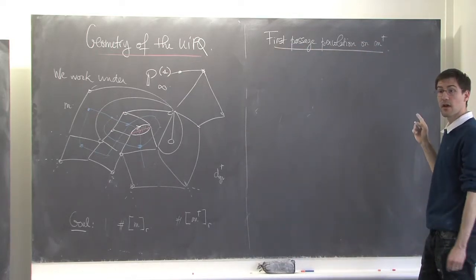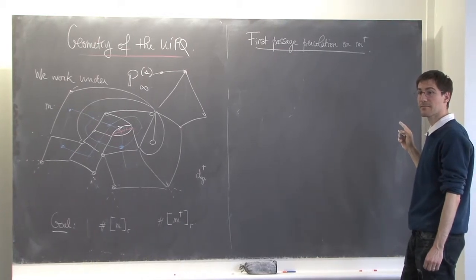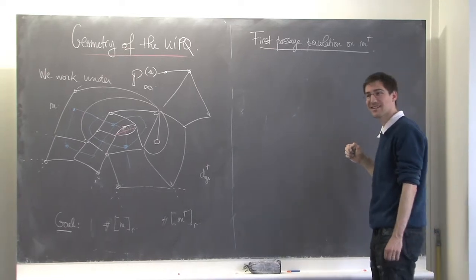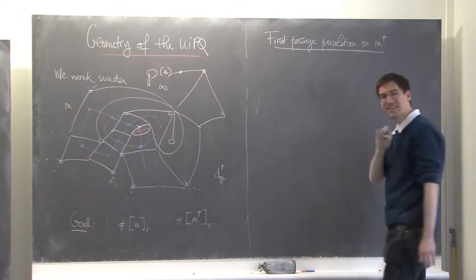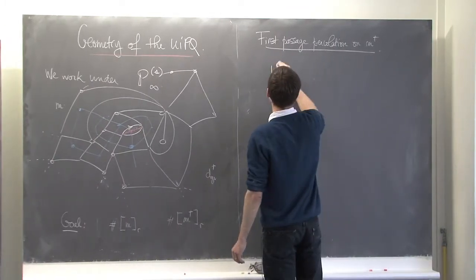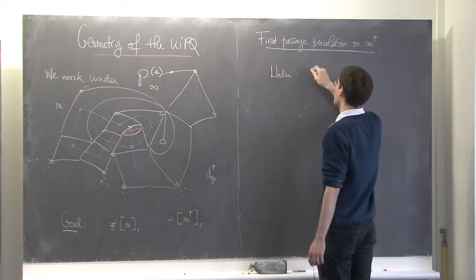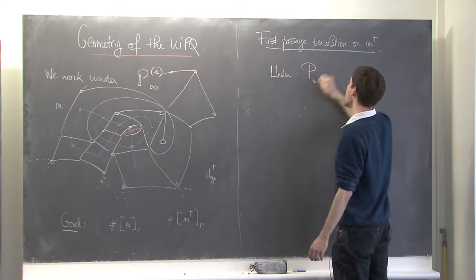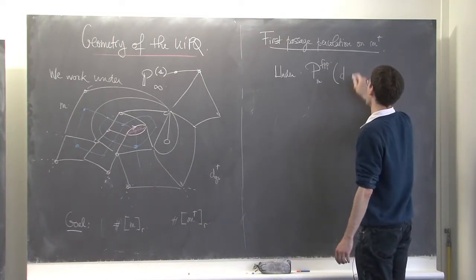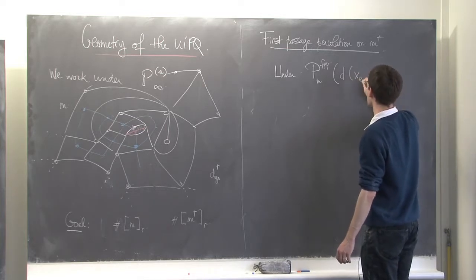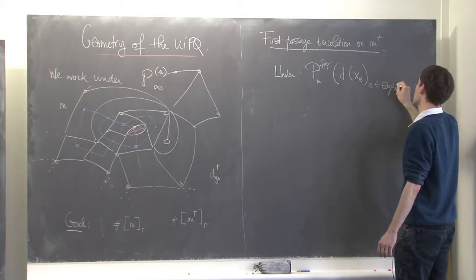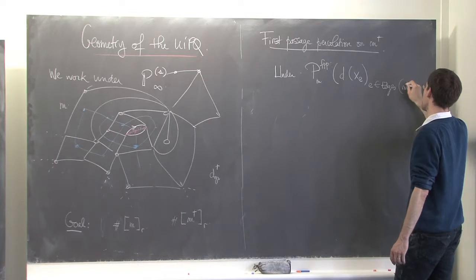What is that? Have you seen first passage percolation? You know percolation. Maybe passage is not clear to you. So what I will do is, under a probability measure that I denote P_M FPP, I will sample weights x_e for all edges of the dual map.